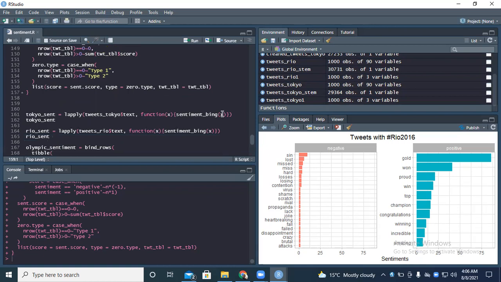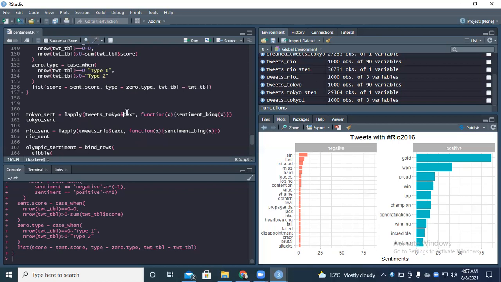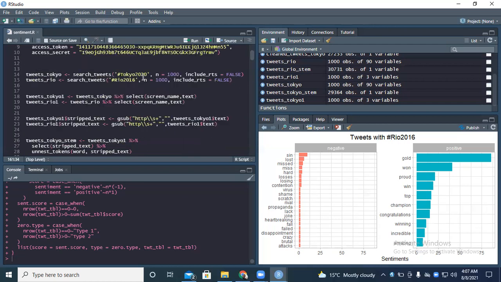So that function, we want to do it directly on our imported Tokyo sentiment. So we want to rename it Tokyo sentiment on the Tokyo tweets that we had imported, and the tweets we are getting directly into the text this time around. When you look at last time, this is what we did.